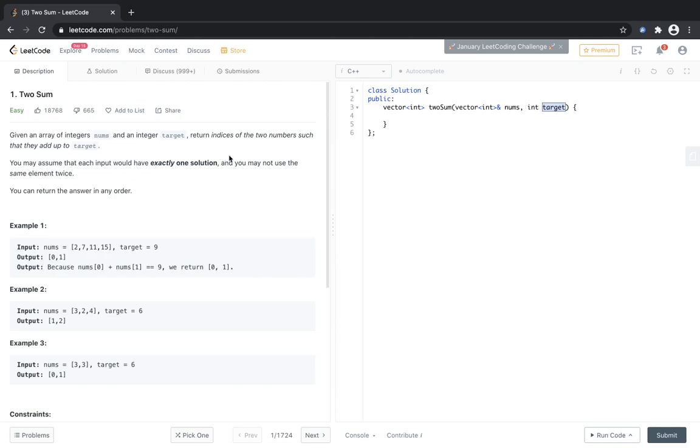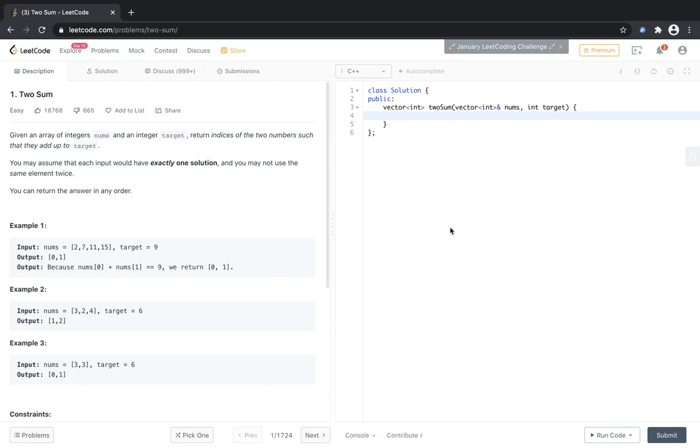It's given that there would be exactly one solution and we cannot use the same number twice. So what does that mean? It means that there is one unique solution, that there are exactly two numbers that sum up to target, and that is why exactly one solution, and those two numbers are not the same. So that is what it simply states.